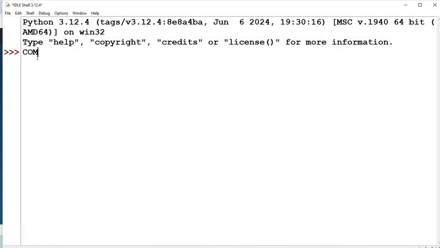What is it? Command prompt. Command means, prompt means ask. Machine is asking us to give some commands. I am ready to work for you. Now for example, machine is ready. You can see the cursor is blinking over here and Python 3.12.4 is working for us.